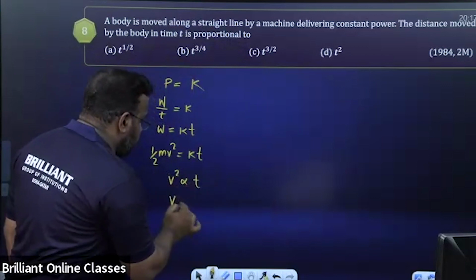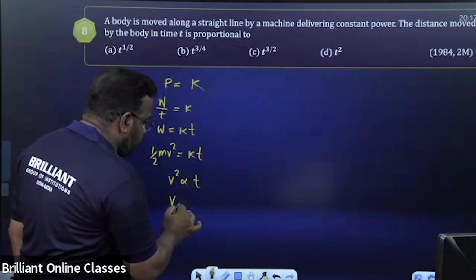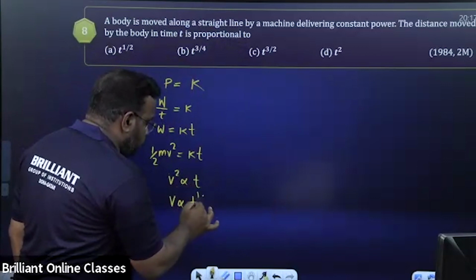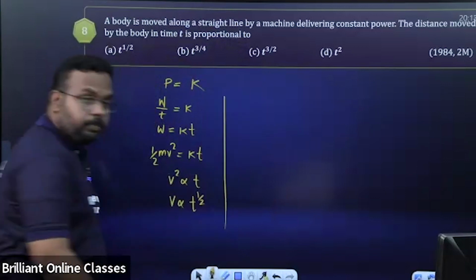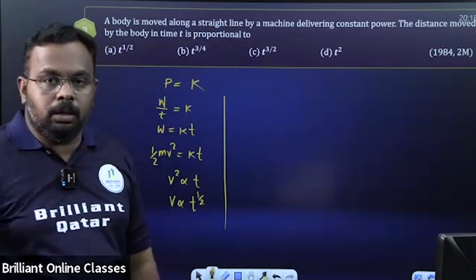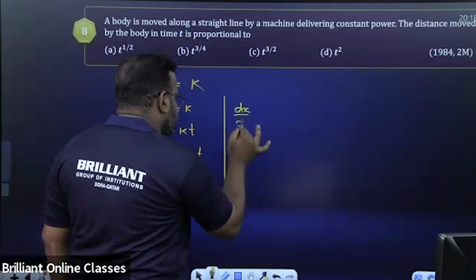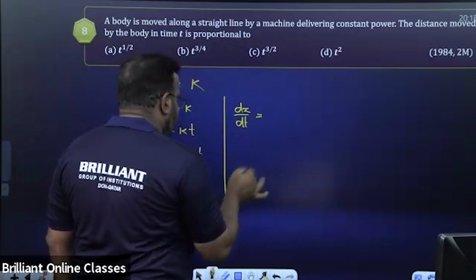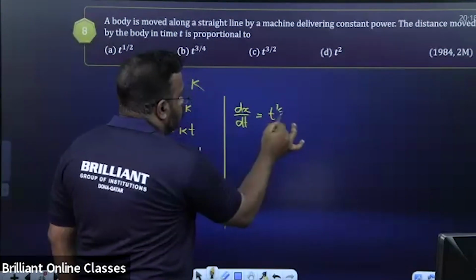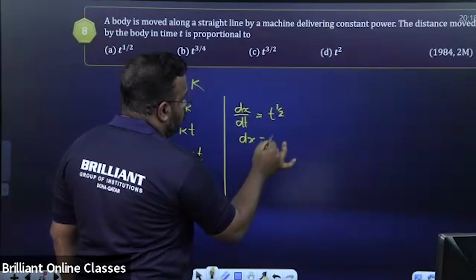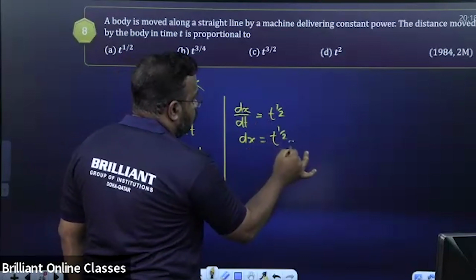That means v is proportional to square root of t, which means t raised to half. And v is equal to dx by dt. So dx by dt is proportional to t raised to half. So dx is equal to t raised to half into dt.